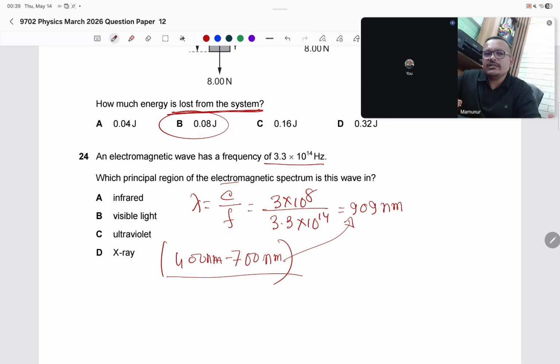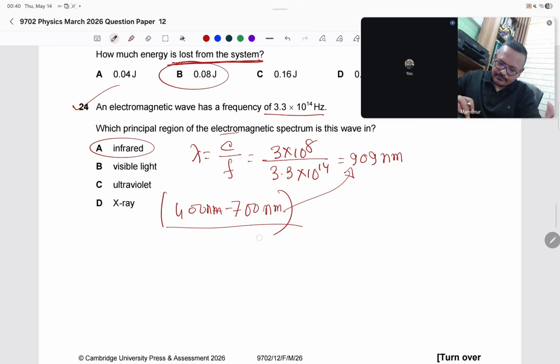Longer wavelength than visible light means less frequency than visible light. So this is infrared. We know the order: radio wave, microwave, infrared, then visible light. So infrared is the choice here. 24, answer A.